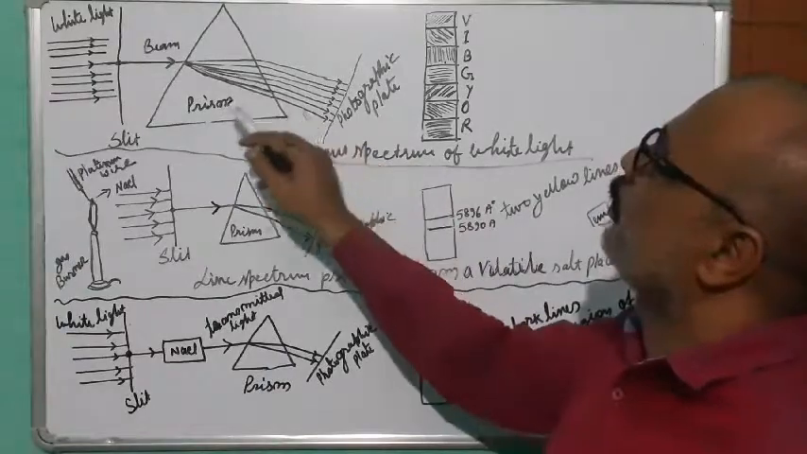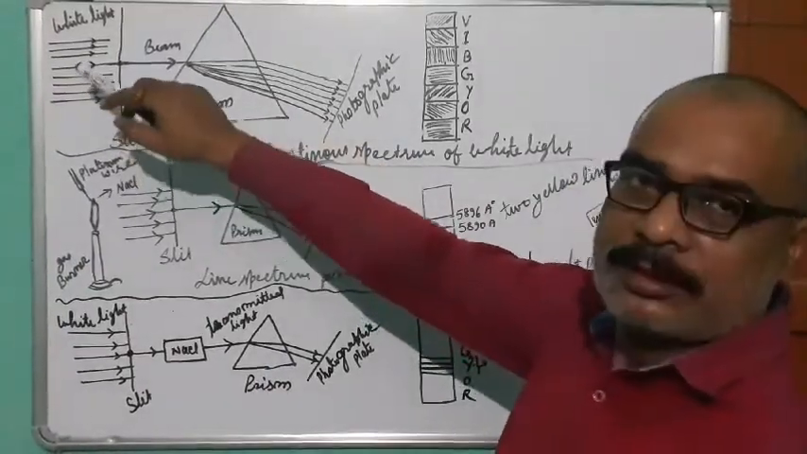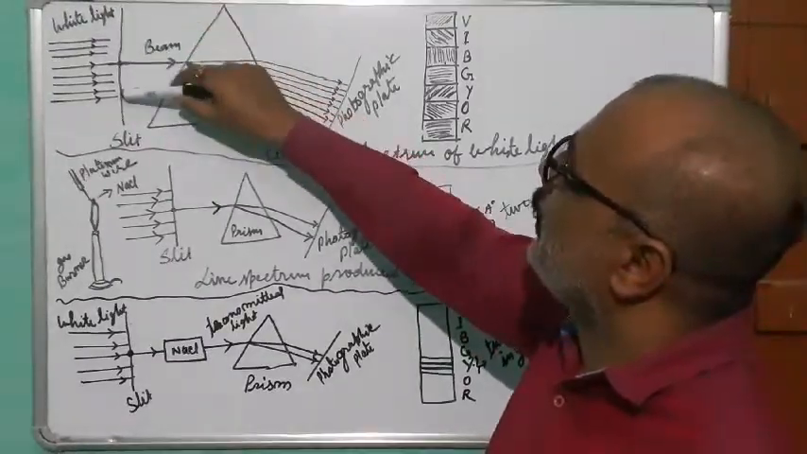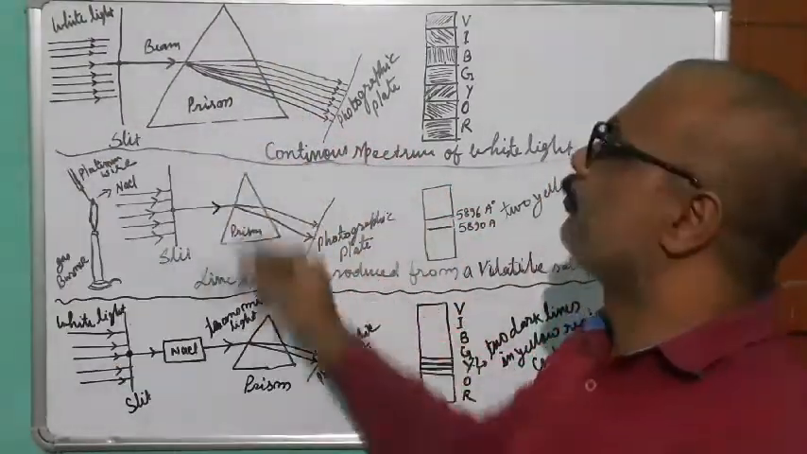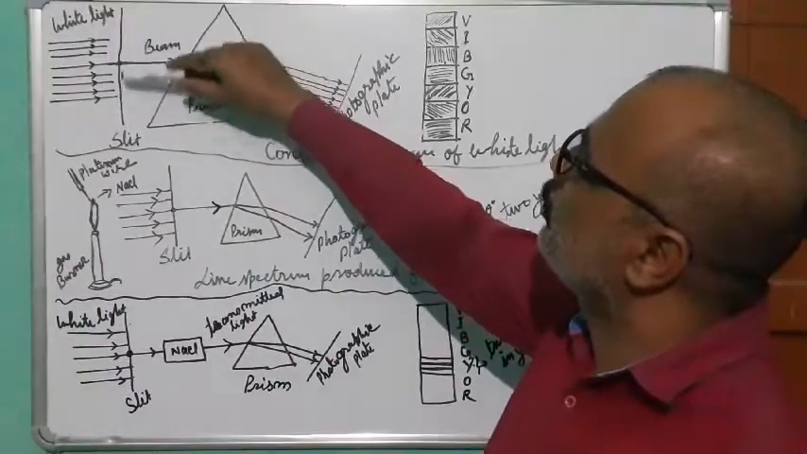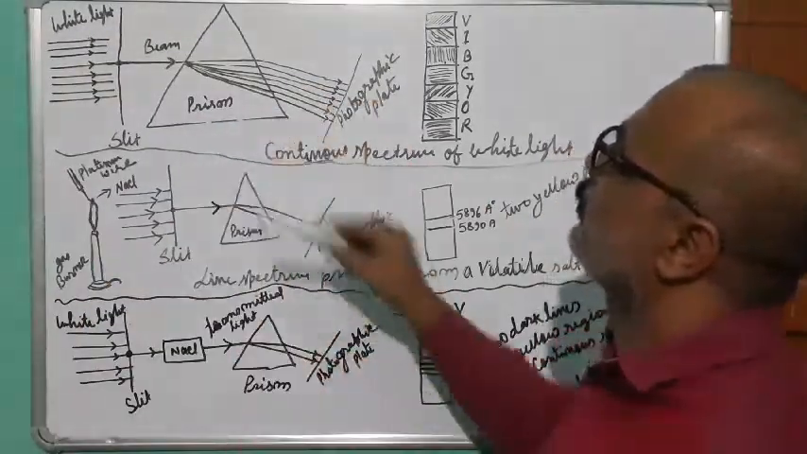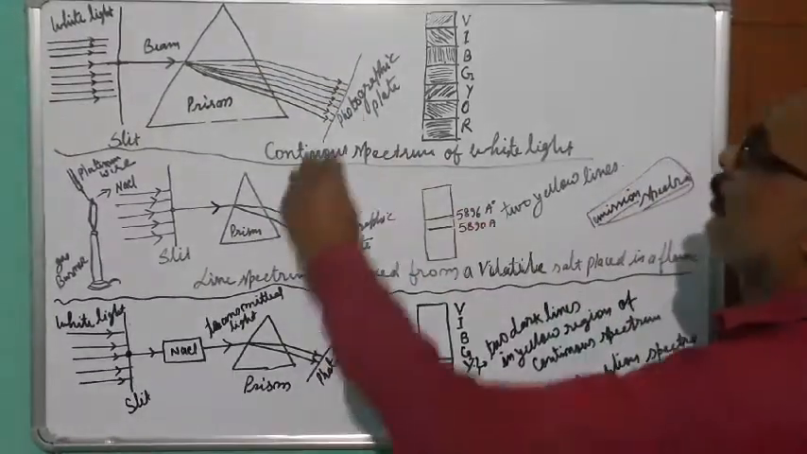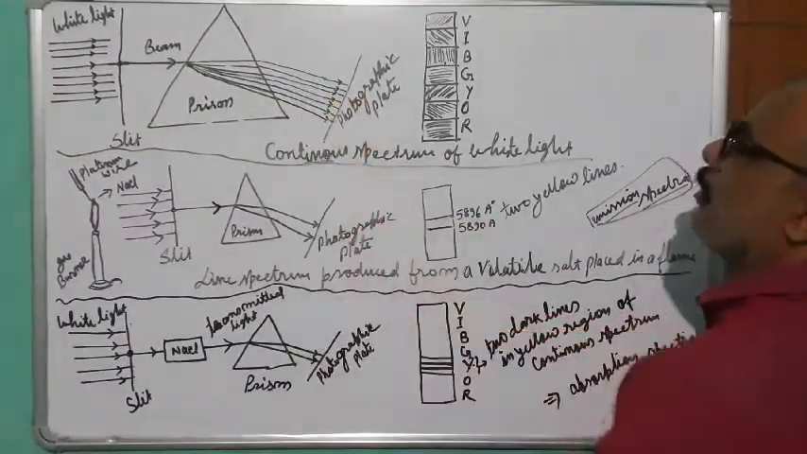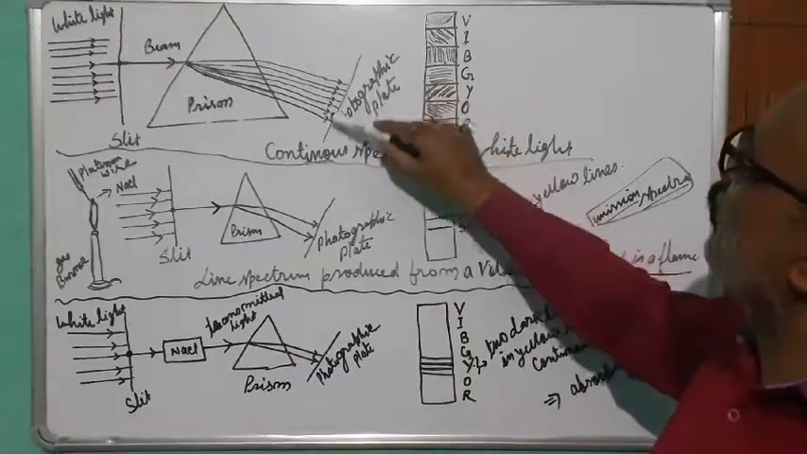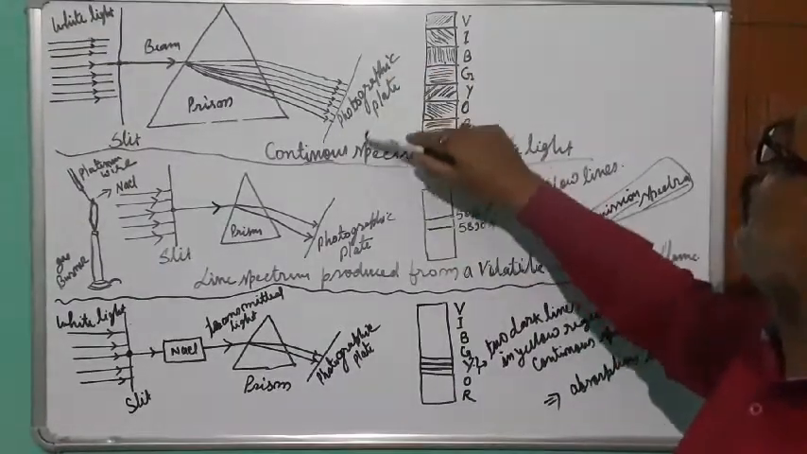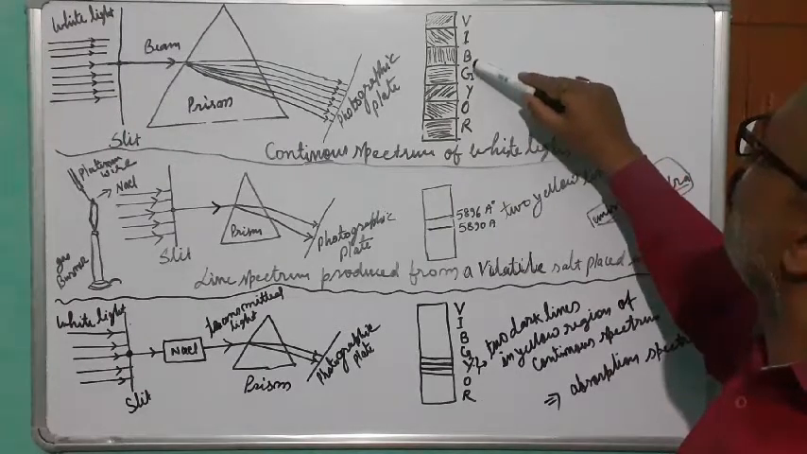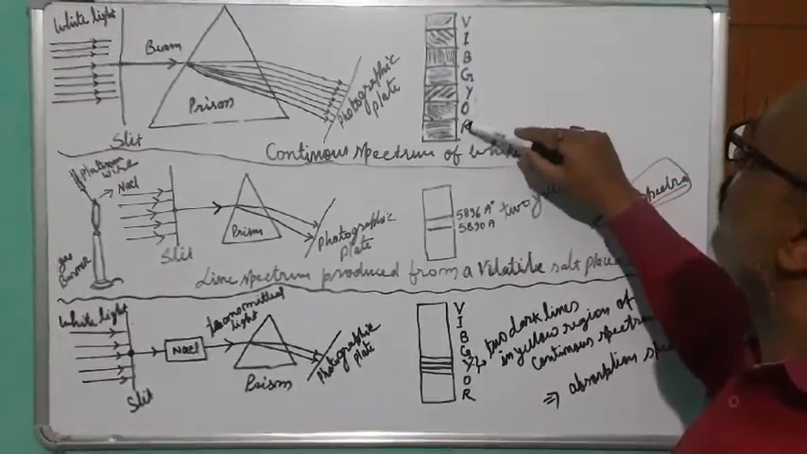Continuous spectrum I have shown it. This is the white light. It may be sunlight also, white light, and it is allowed to pass through the slit to make a beam of light. When this beam of light passes through this prism, it disperses into 7 colors, and we observe it on the photographic plate, which has been shown separately here: violet, indigo, blue, green, yellow, orange and red.